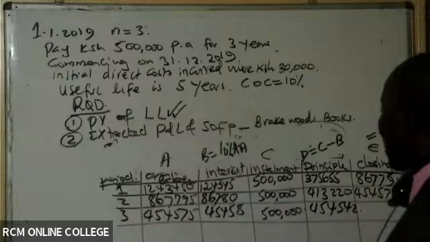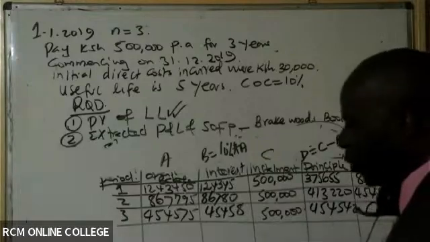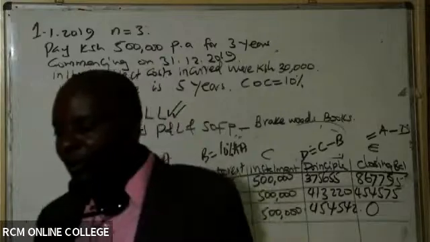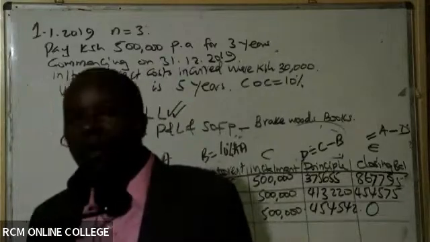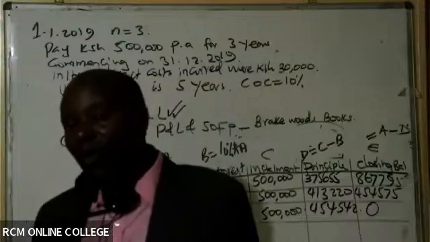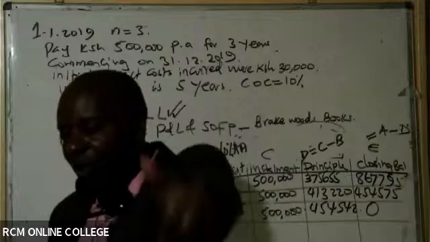It is opening balance minus principal. I know you will get some error here, but of course we are not that dumb. We know that this is supposed to be ending on the third year. So if it's supposed to be ending on the third year, the total loan has to be amortized. So the loan will be exactly equal to 0.